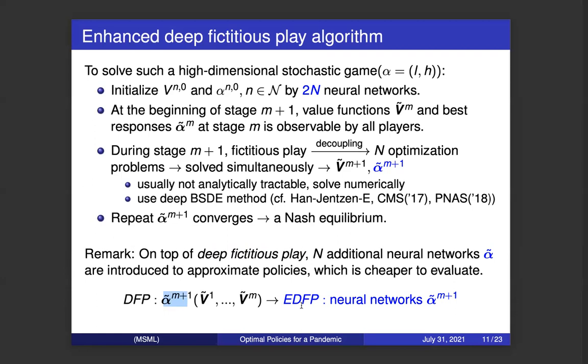In the enhanced deep fictitious play algorithm, we use the neural networks alpha tilde to approximate the policy function. So whenever we need to evaluate the policy function, we just need to evaluate the neural network. We do not need to come back to the previous stages. So it will reduce both the time complexity and memory complexity.